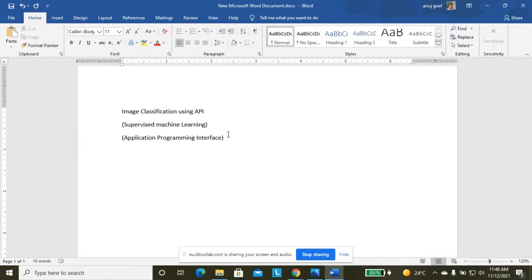What is the meaning of application programming interface? It is basically application to application interfacing. When we are pressing one application, with the help of that we are opening another application.